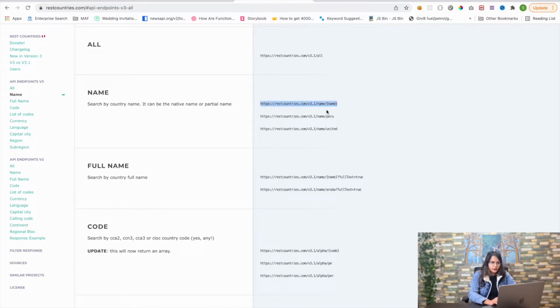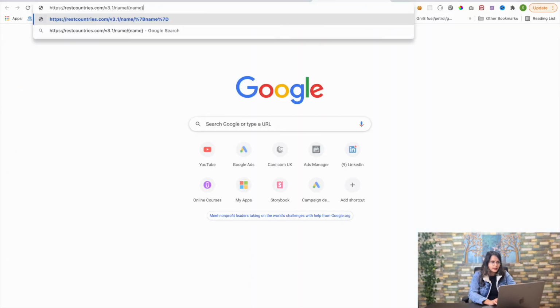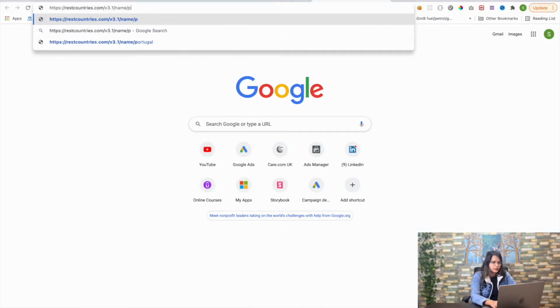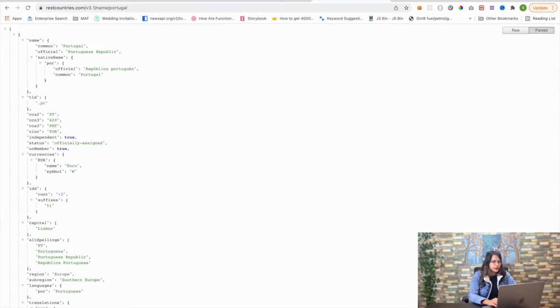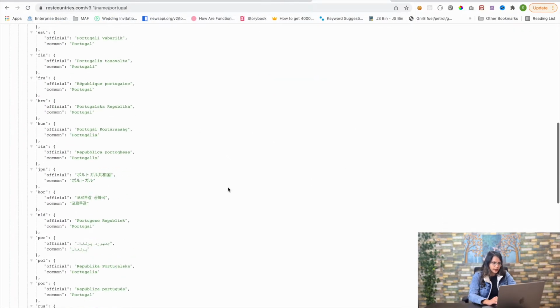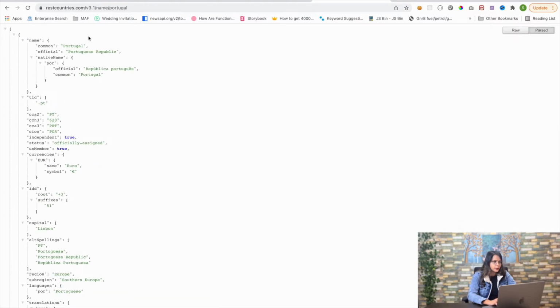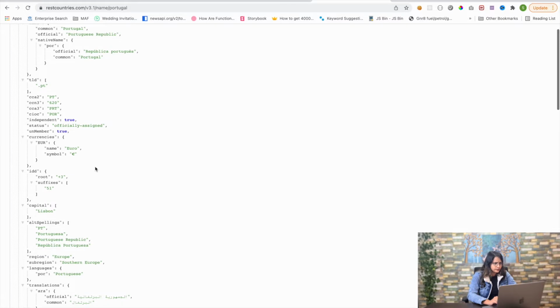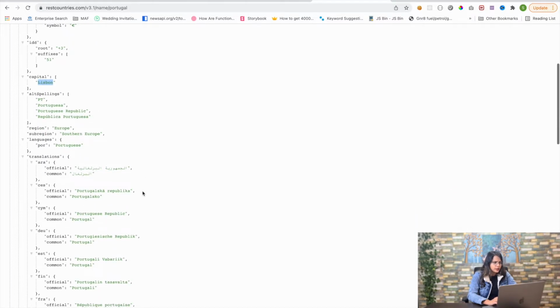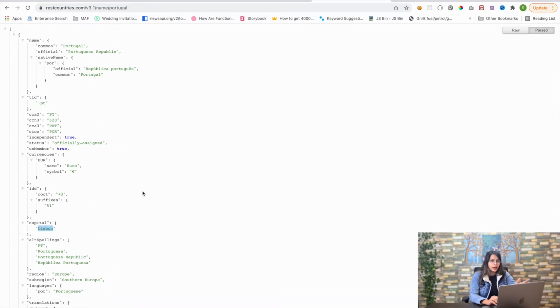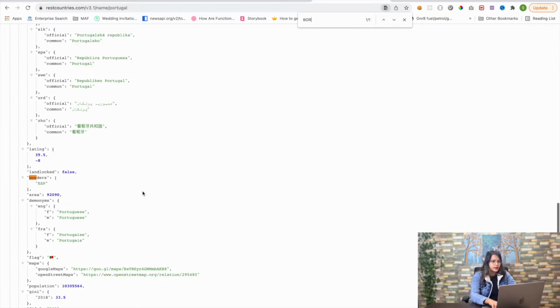If, for example, I call this API with the country name Portugal, it is going to provide me data in a JSON format, and I'm going to get the name, the official name, and some other details, like capital or population. But what I need to find out as the neighbors is coming with the name borders.